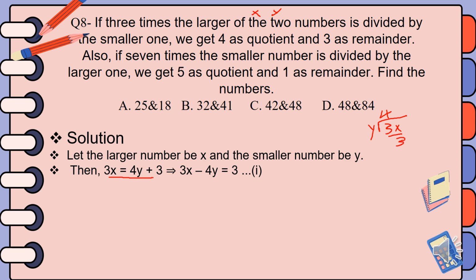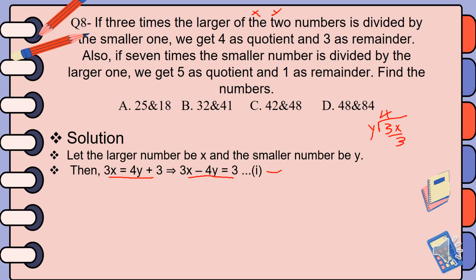So 4y plus 3 is equal to 3x, and you can rewrite this equation in such a way, and 3x minus 4y is the first equation. Again, from the second condition, in a similar way, you can find another equation. Say if 7 times the smaller number is divided by the larger one, 7y divided by x, then the quotient is 5 and the remainder is 1.